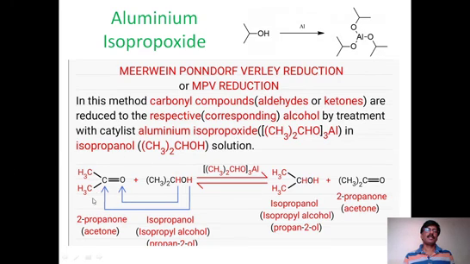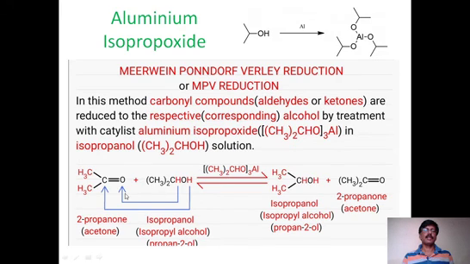And now we look at the MPV reaction, the Meerwein-Ponndorf-Verley reduction. In MPV reduction, a carbonyl compound is taken. Here you can see the carbonyl compound, a ketone, and this attaches to the aluminum isopropoxide, and step by step three molecules are attached.